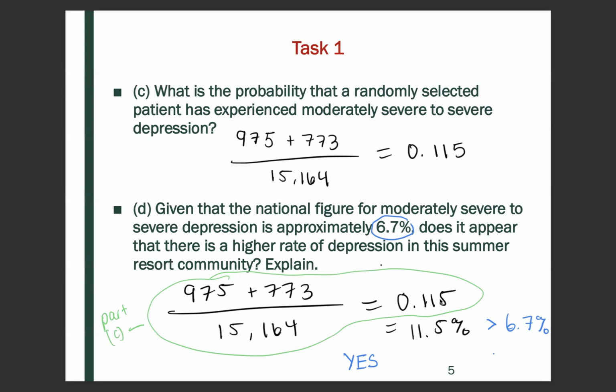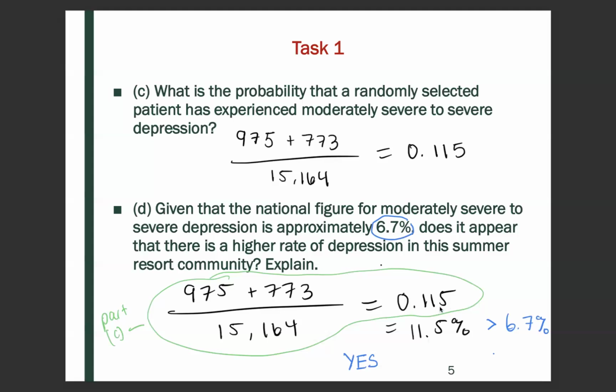And so this is equivalent to, if you multiply this probability by 100, you'll get the percent of 11.5%. And here, we were told that the national figure for moderately severe to severe depression is 6.7%.